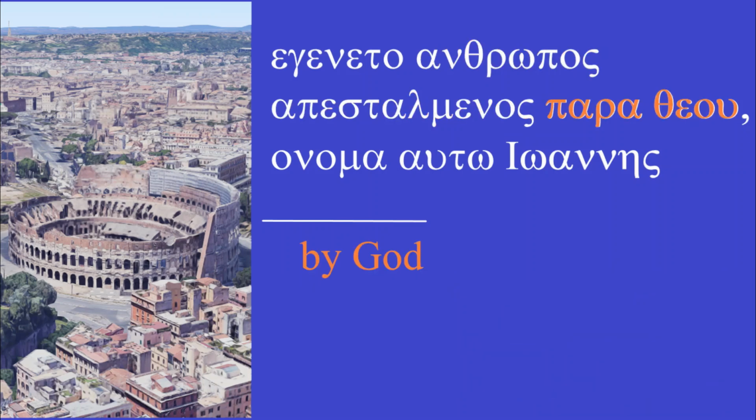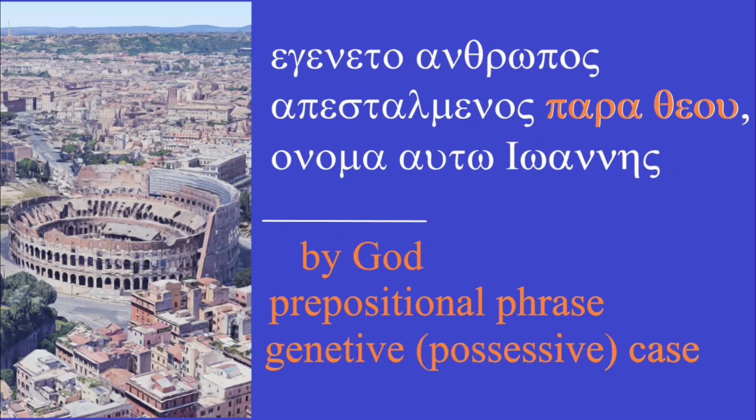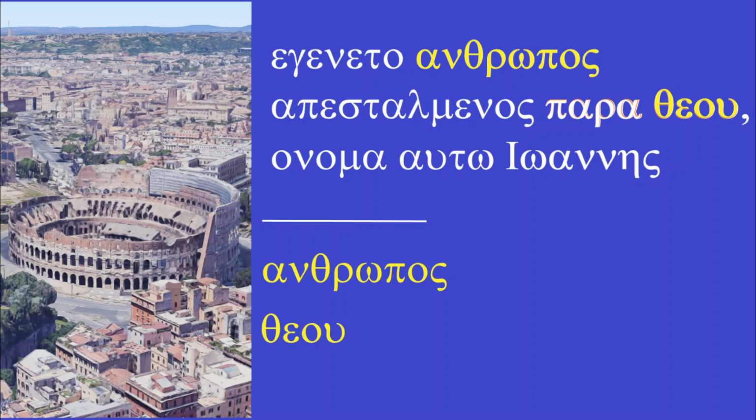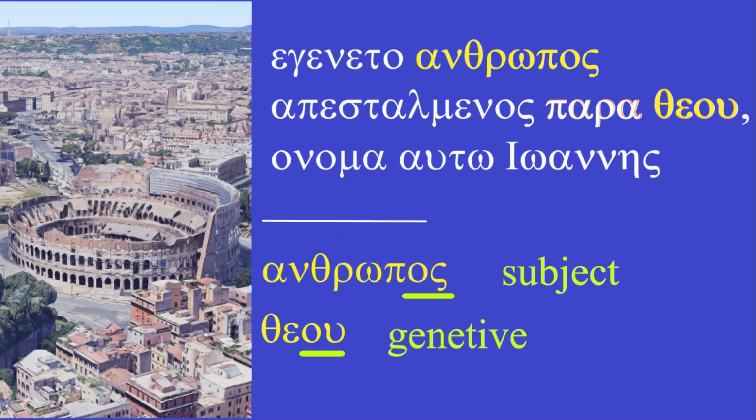Para theou is a prepositional phrase meaning by God. Again, theou is in the possessive or genitive case, so theos becomes theou as the noun has been switched into the genitive form. Notice how theou and anthropos have different endings, identifying each word's role in the sentence. Anthropos is a subject, so it has the masculine omicron sigma ending. Theou is genitive or possessive, so it has the masculine omicron epsilon ending for a genitive noun.